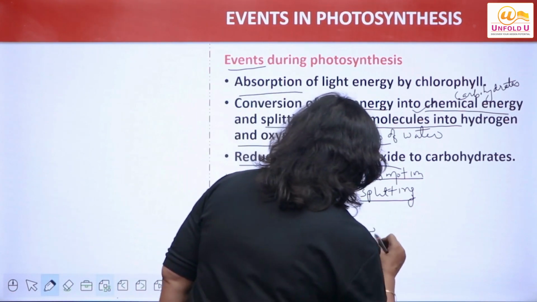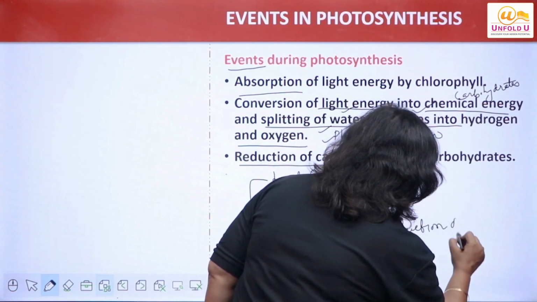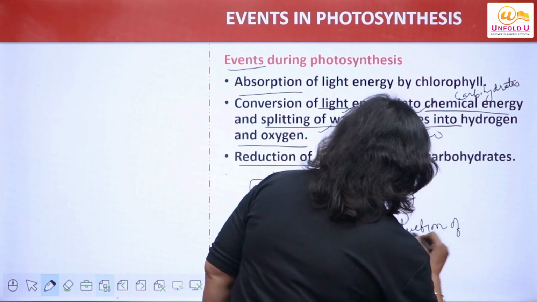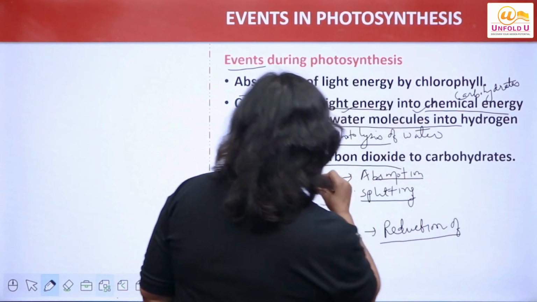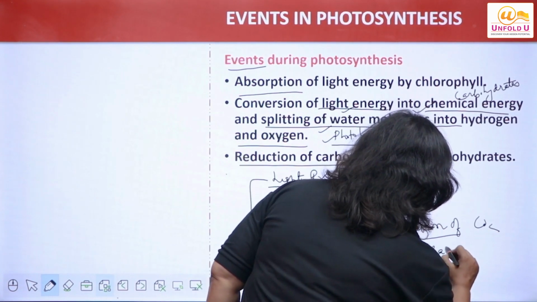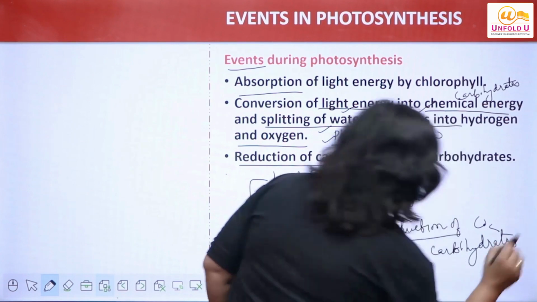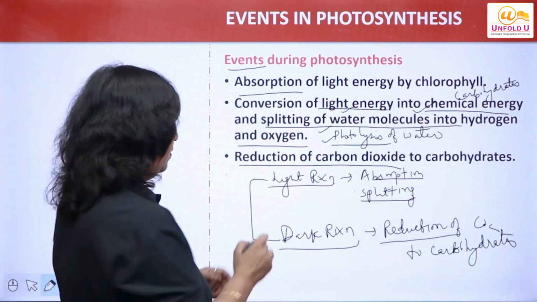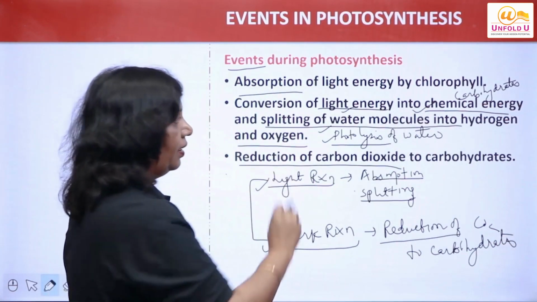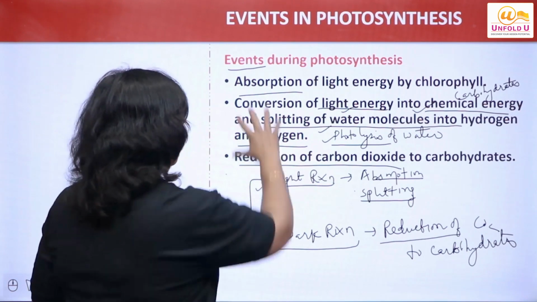Lastly, dark reaction, that is reduction of carbon dioxide to form carbohydrates. So the whole process of photosynthesis we study under two heads, light reaction and dark reaction. I hope this much is clear to you, right?